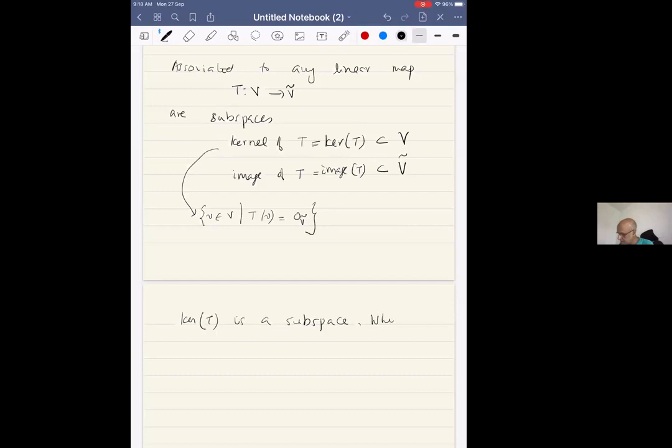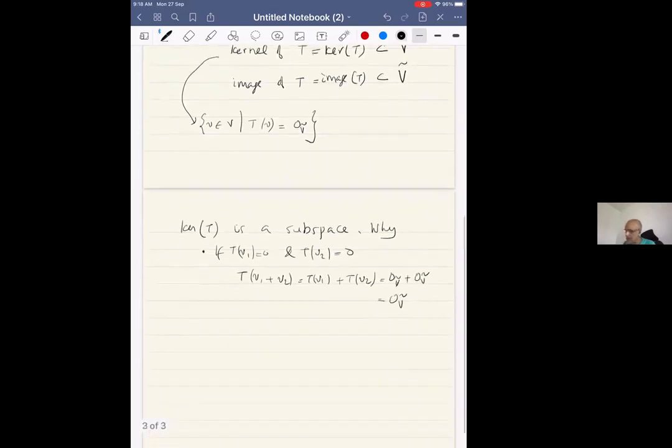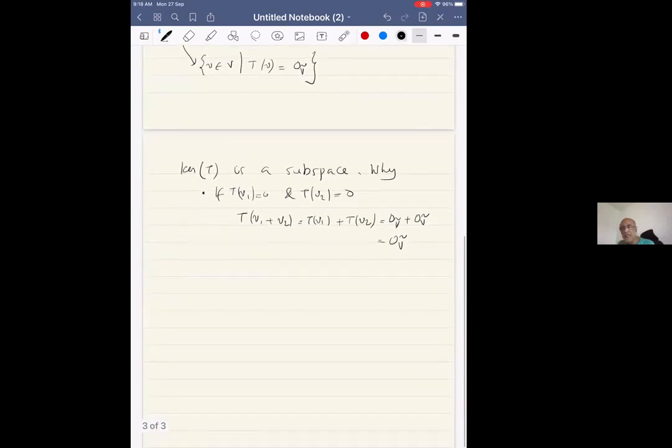Why? Well, let's check. If TV1 is 0 and TV2 is 0, then T of V1 plus V2, which is TV1 plus TV2 using linearity of T, is 0 V tilde plus 0 V tilde, which is 0 V tilde. So if I have two vectors in the kernel, their sum also belongs to the kernel.